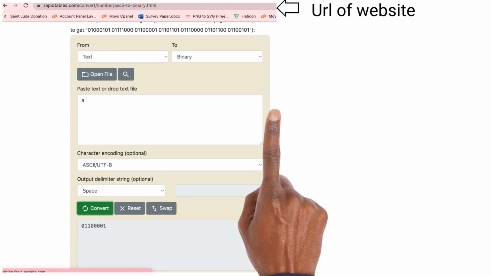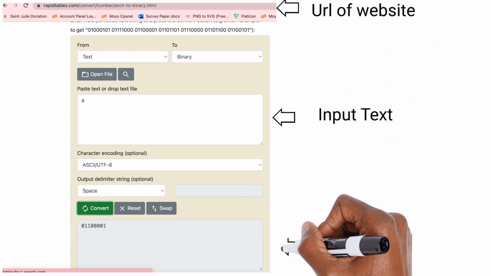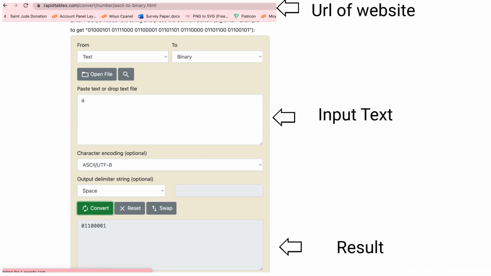So this is an example of how the website looks. You see, that's where your URL is going to be. This is where you put your text, the input text right here, then up here you have to say text to binary, okay? And then you just click on convert. Then it will convert your letters to zeros and ones. If you put in sentences and all of that, it will still convert them to binary for you.